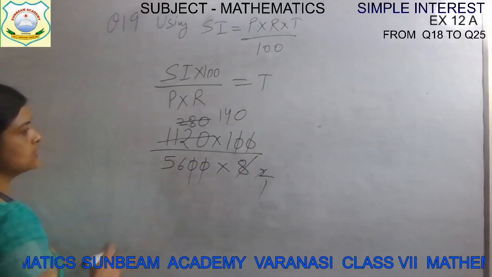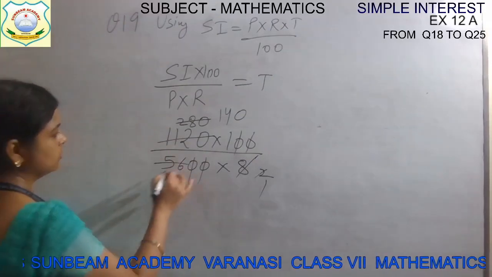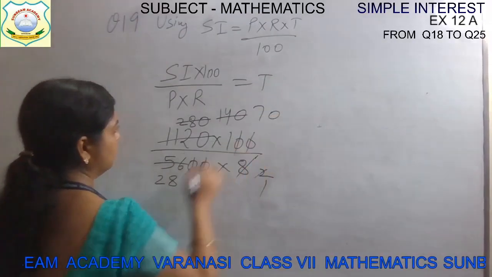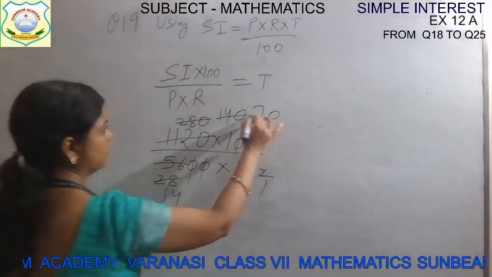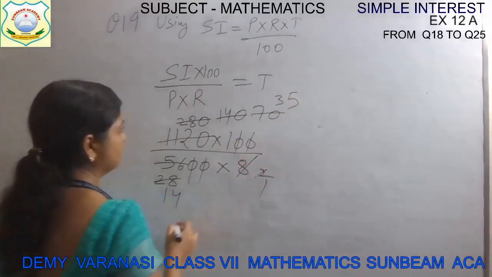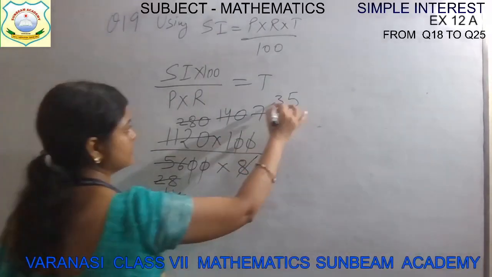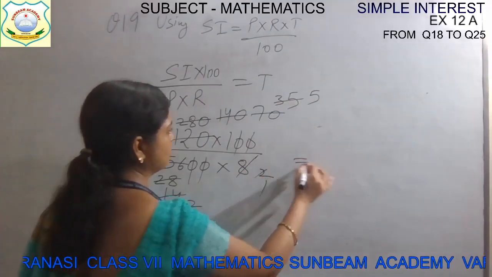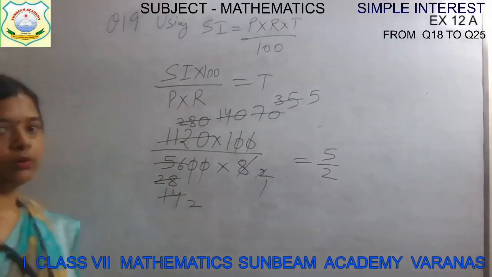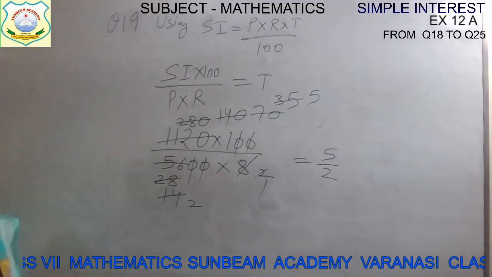And then this 56, can it be divided? 56, I think not. 2 2s are 4, 2 8s are 16, 2 7s are 14, 2 1s are 2, 2 4s are 8, and this will be 2 3s are 6, 2 5s are 10. 35 by 14 can be simplified by 7, 7 2s are 14 and 7 5s are 35. Now it is equal to 5 by 2. 5 by 2. Or we can simplify it further. Okay. Either 5 by 2 or simplify it further.